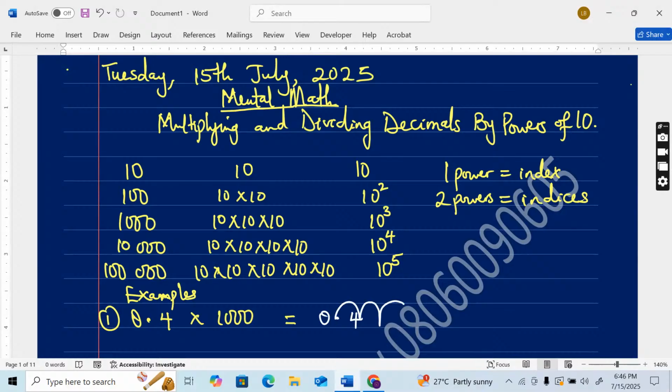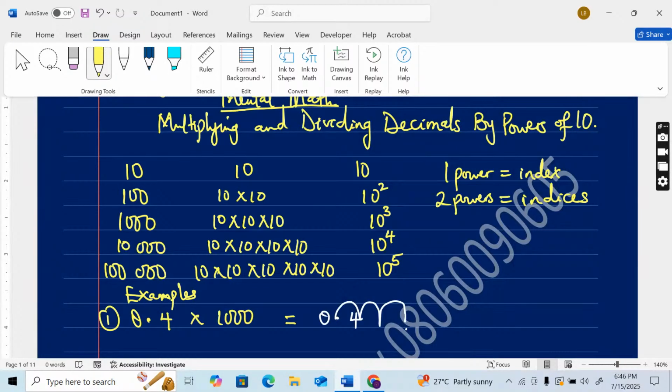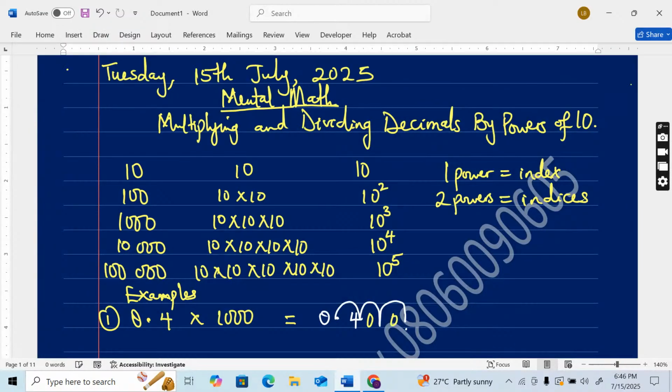1, 2, 3. Wherever you stop counting is where your decimal point will be if there are still more numbers. But since there are no more numbers, our decimal point has been shifted outside. What do we do to the empty curves? Fill them up with 0. So fill up these curves with 0. All right, so our answer should be 0400. No, a 0 before a number is the same as the number.